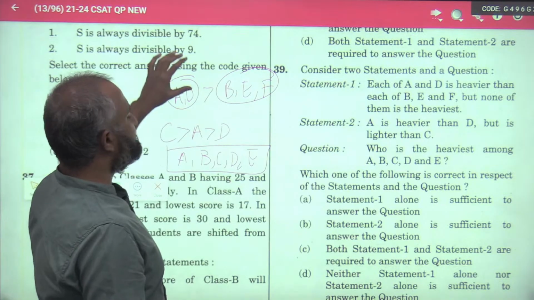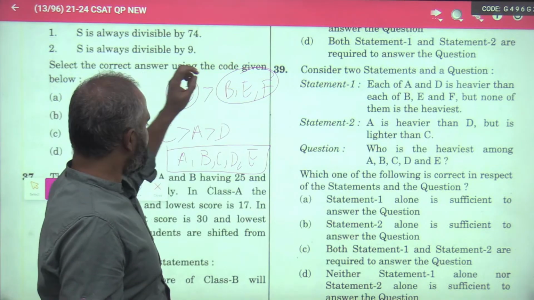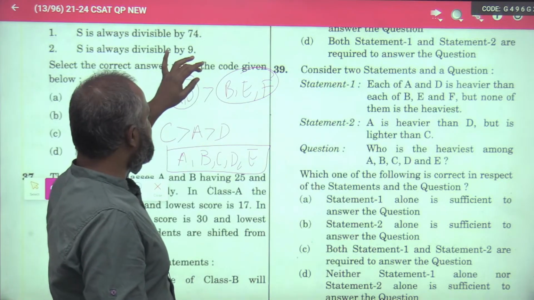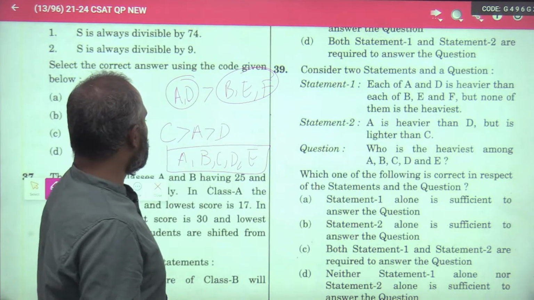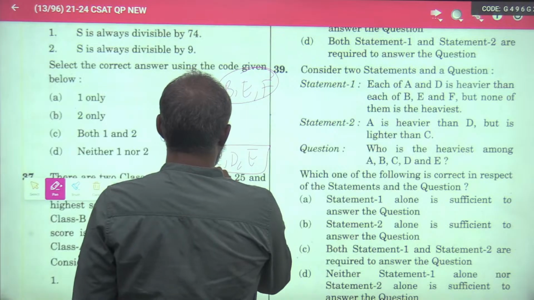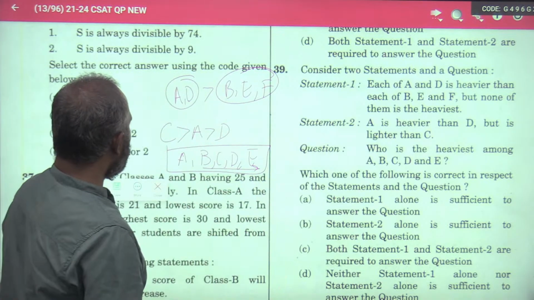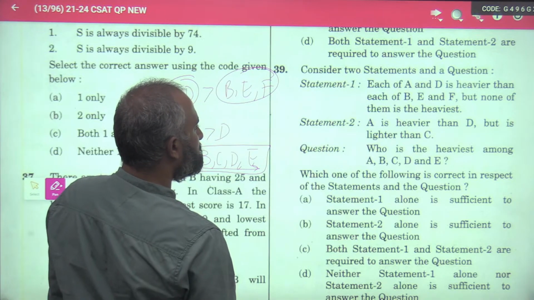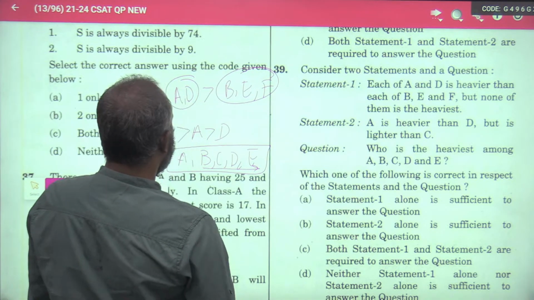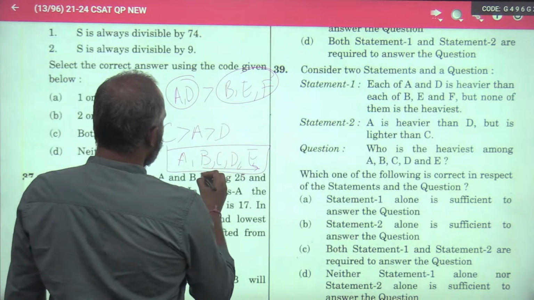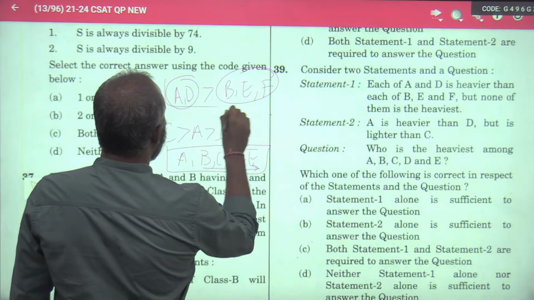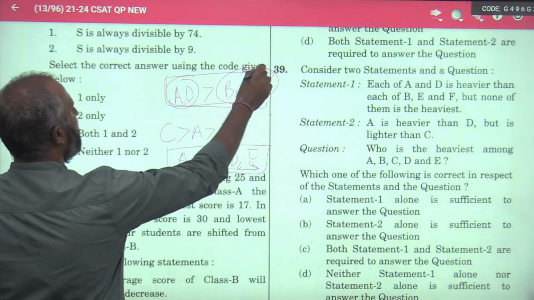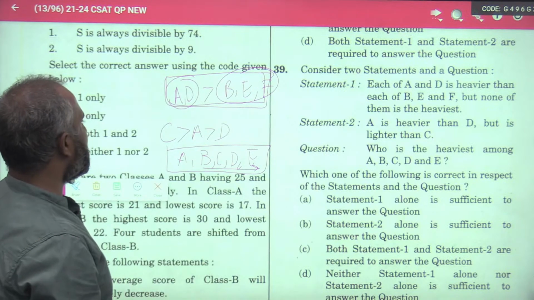Now, consider statement 1 individually, statement 2 individually, and then both together. There are 5 people given, A, B, C, D and E, and already we were given information on 4 people, A, D, B and E, that none of them are heaviest.